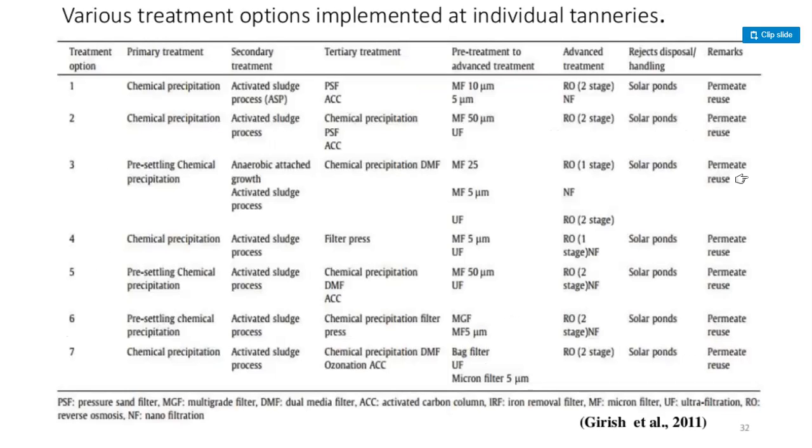So guys, here various treatment options implemented at individual tanneries. Here parameter treatment, chemical precipitation, free settling chemical. Here guys, the primary treatment is chemical precipitation. Secondary treatment is activated sludge process. Tertiary treatment is PSF and ACC. Pre-treatment to advanced treatment: MF 10 micrometers, ACC 5 micrometers. Advanced treatment RO 2 stages. Rejects and disposal handling: solar ponds, and remarks: